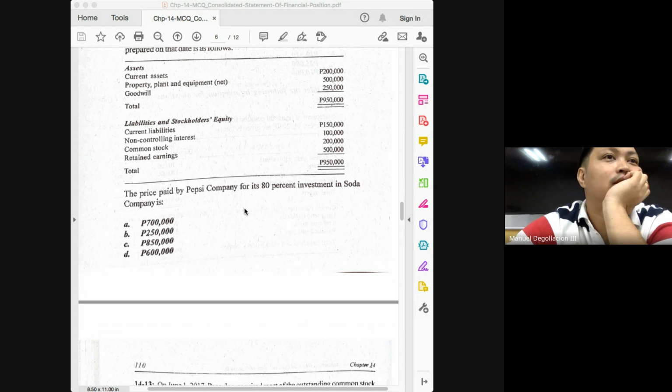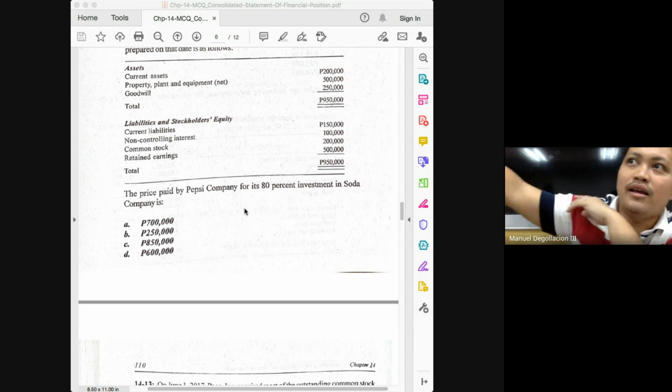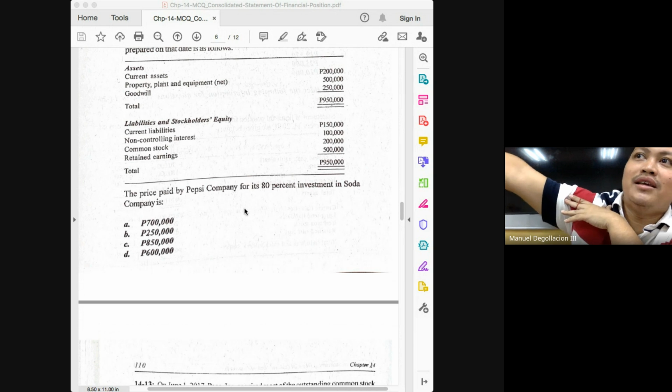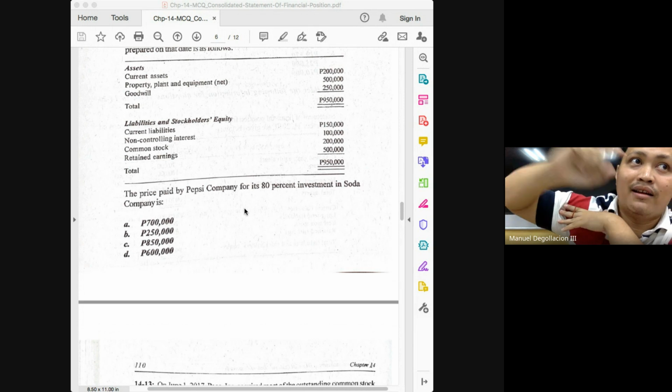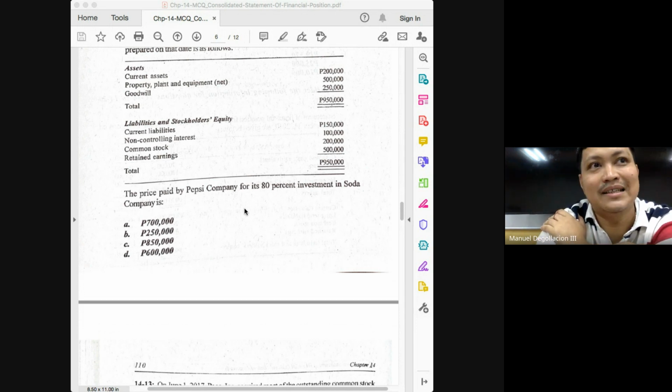So if that's the case, the amount that would be the proportionate share of the NCI in the net assets would be greater than 100. If it's 550, how much is 550 times 20%? 110, which would now violate our rule, right?